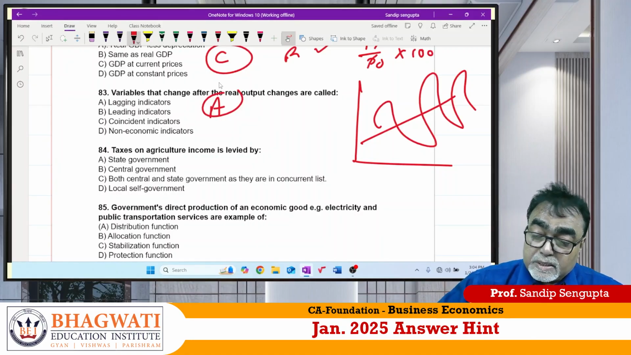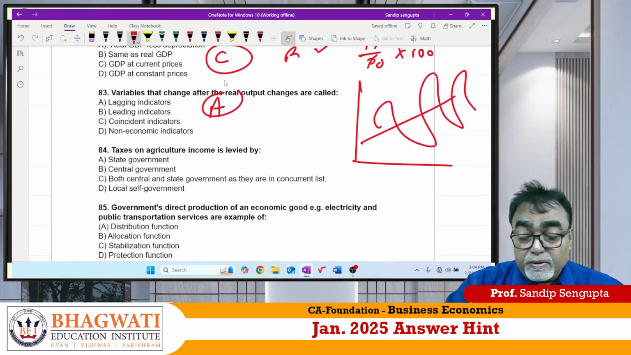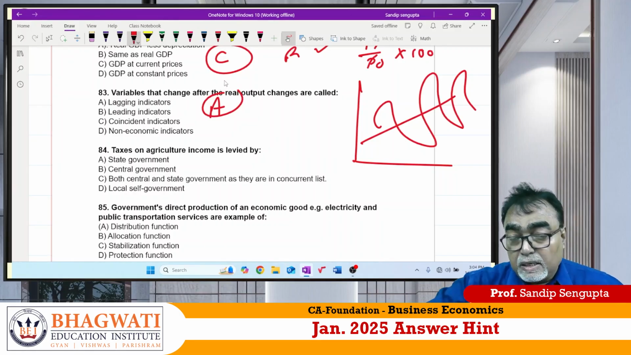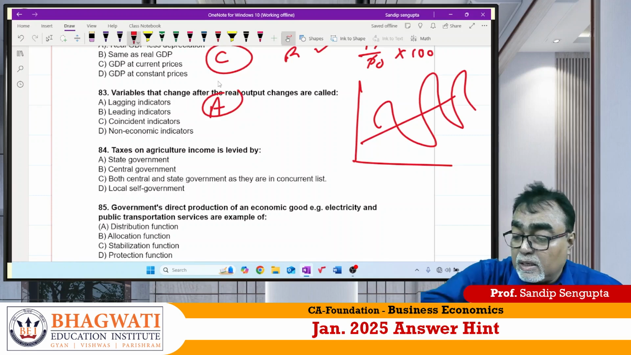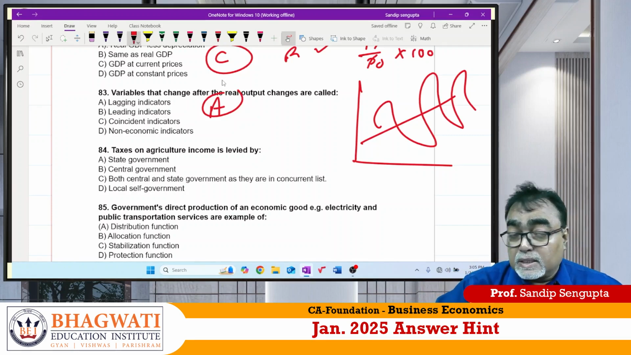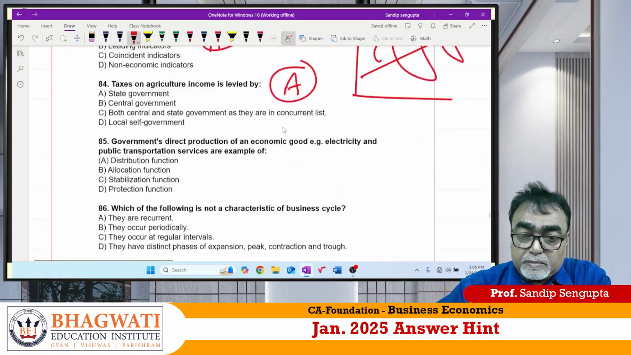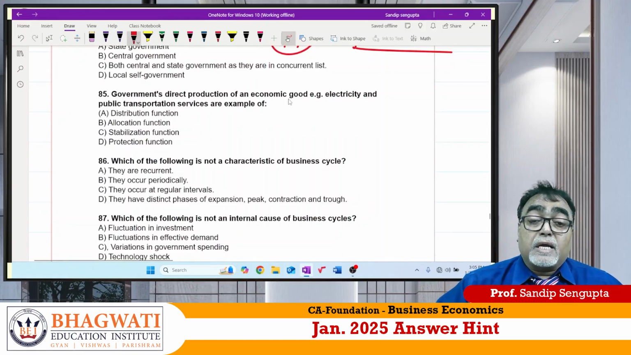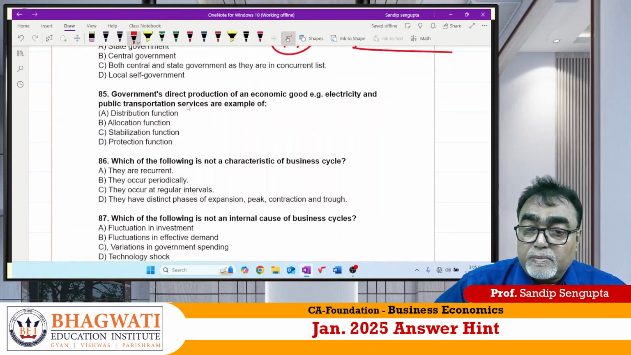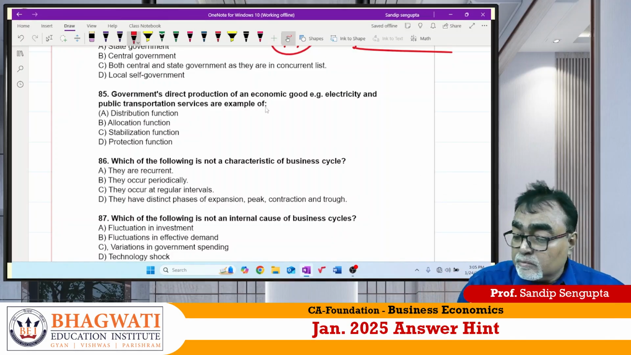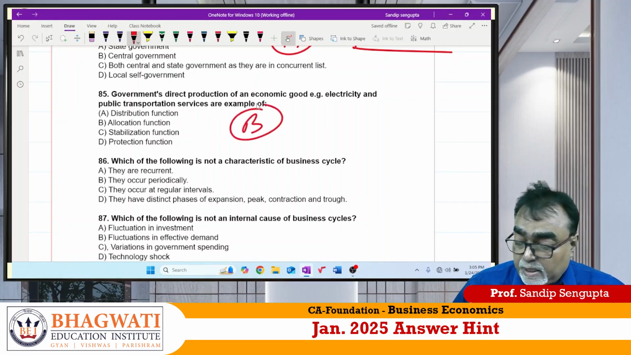I repeat again, business cycle has different parts. One is called leading, another is called lagging, and another is called coincident indicator. Leading is stock price and all the examples given. Lagging is when real output changes, say CPI, unemployment and all. Your answer should be lagging indicator. Taxes on agriculture income are levied obviously only by the state government. Government's direct production of economic goods, that is electricity, public transport services, these are nothing but allocation function, B.